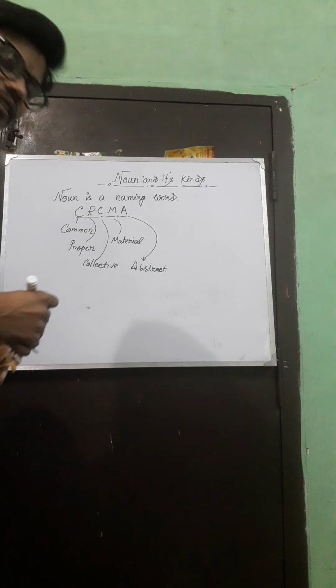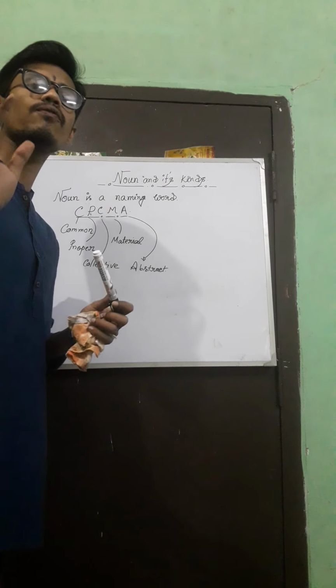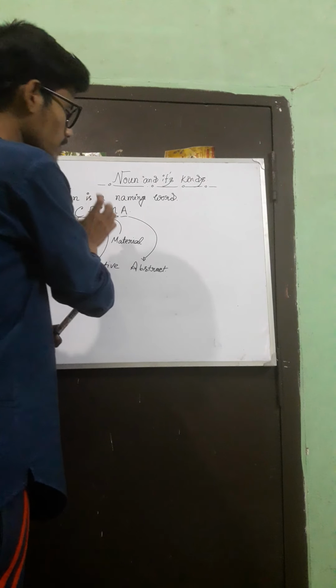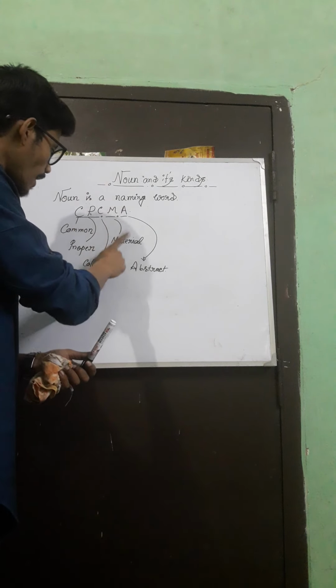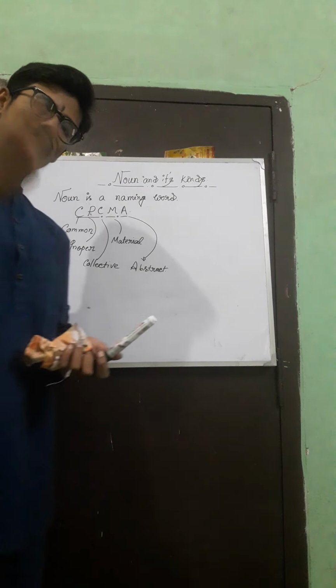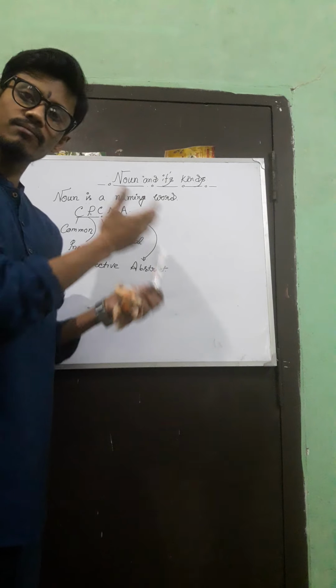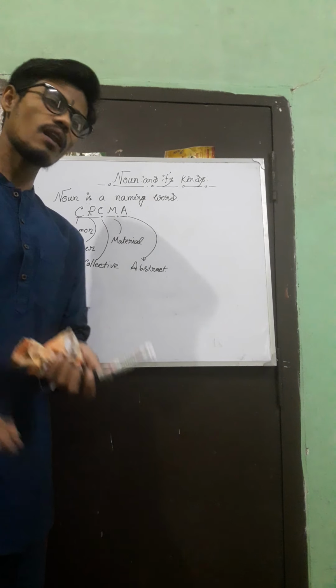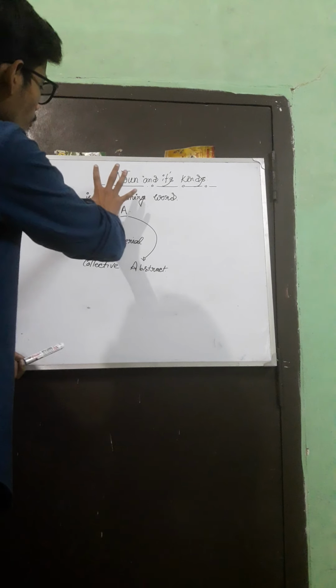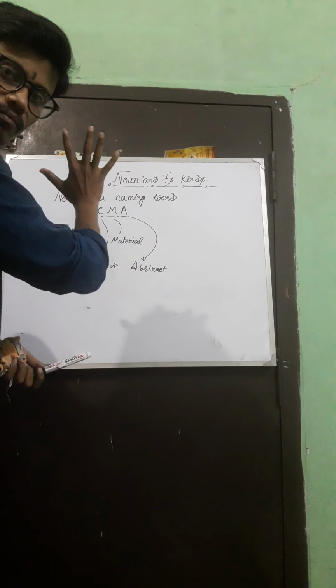So these are the 5 kinds of noun mainly. You have to remember the formula CPCMA: C for common, P for proper, another C for collective, M for material, and last A for abstract.